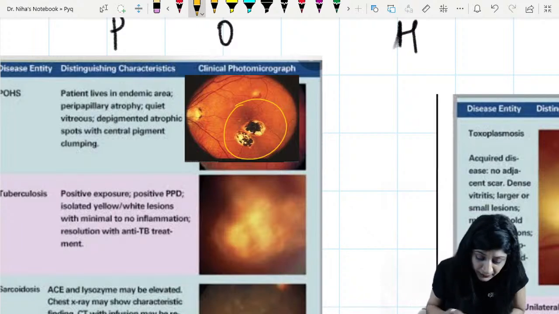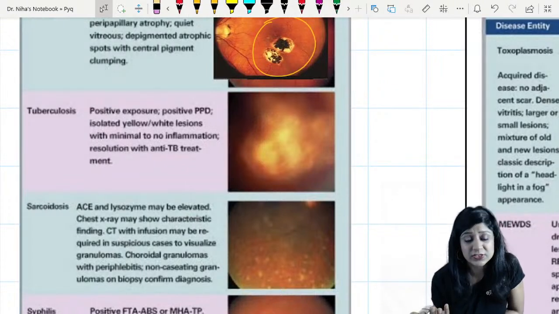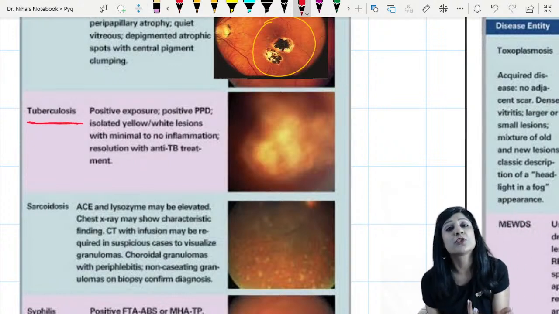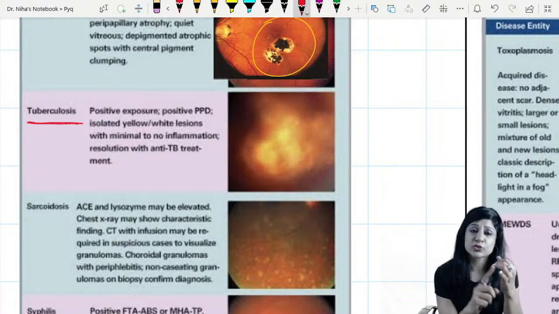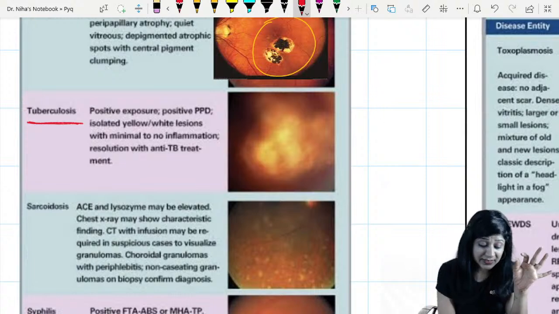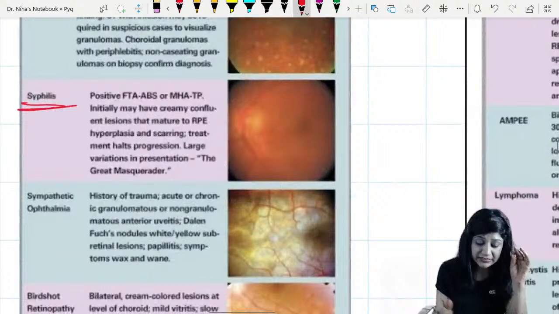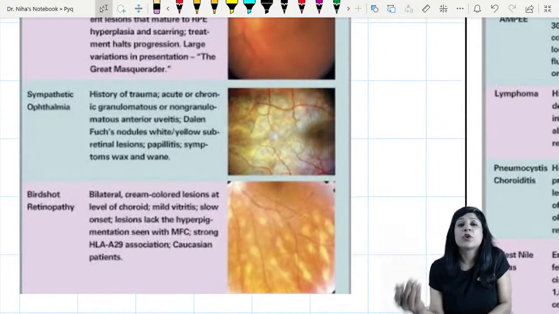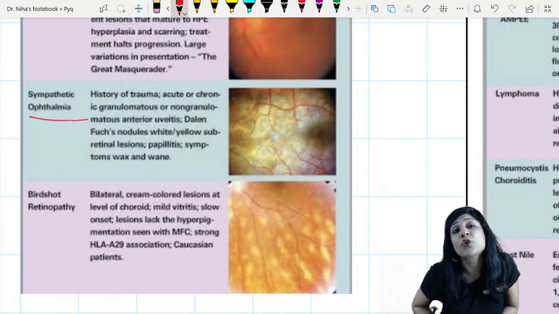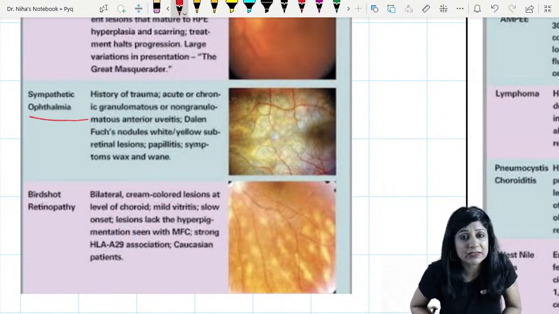This is one. Then wherever you are having a patch of chorioretinitis. Another is tuberculosis, where you are having posterior uveitis, granulomatous uveitis. So toxoplasmosis is there, histoplasmosis, tuberculosis, sarcoidosis, syphilis. These are the things where you get these kind of lesions. They are even including sympathetic ophthalmitis. Sympathetic ophthalmitis, again, is a traumatic type of uveitis, but that is also a granulomatous uveitis. There also you can get it.